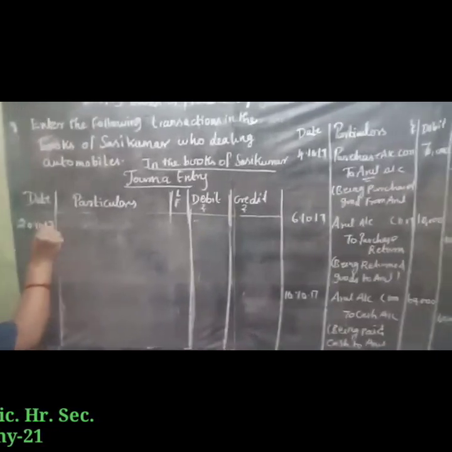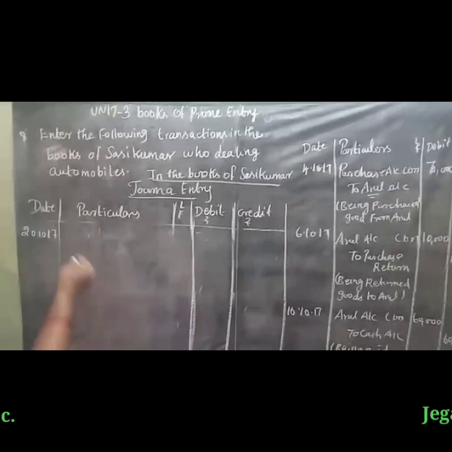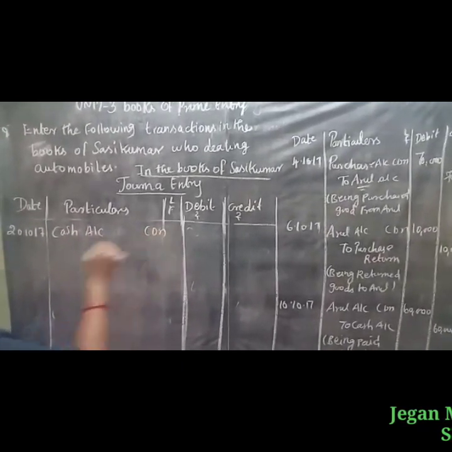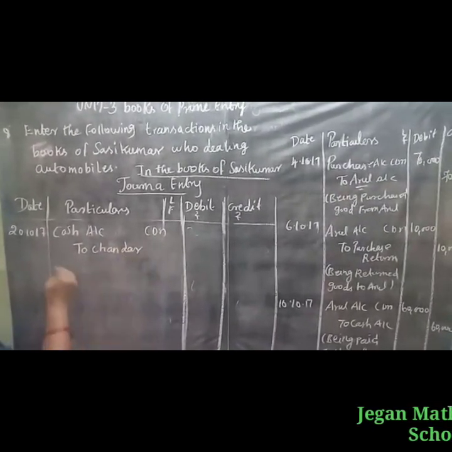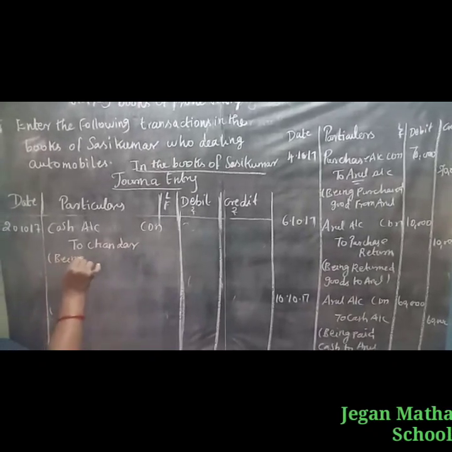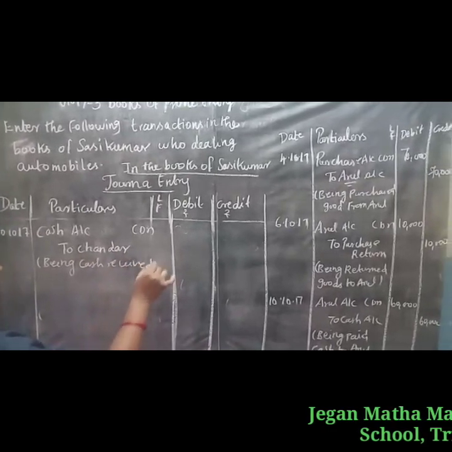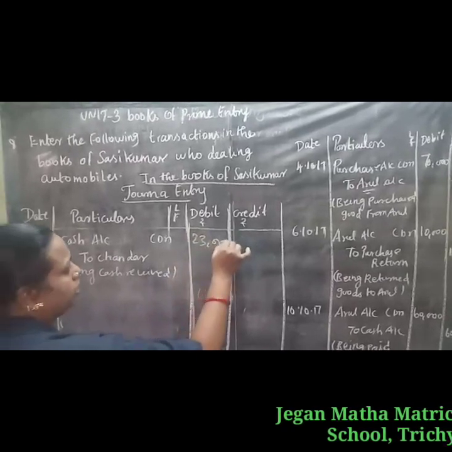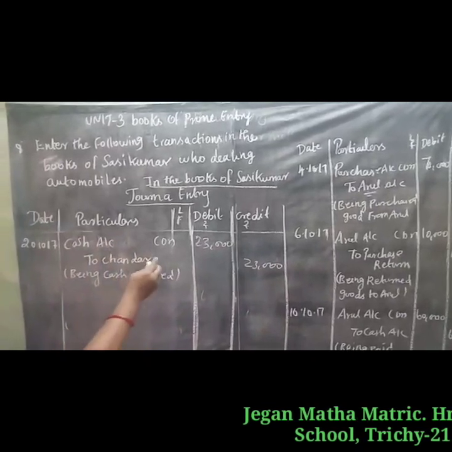2017, received cash from Sandhar in full settlement. Cash received. So what comes in? Cash. So cash account debtor to Sandhar account. Being cash received from Sandhar in full settlement, 23,000. Who is the giver? Sandhar.